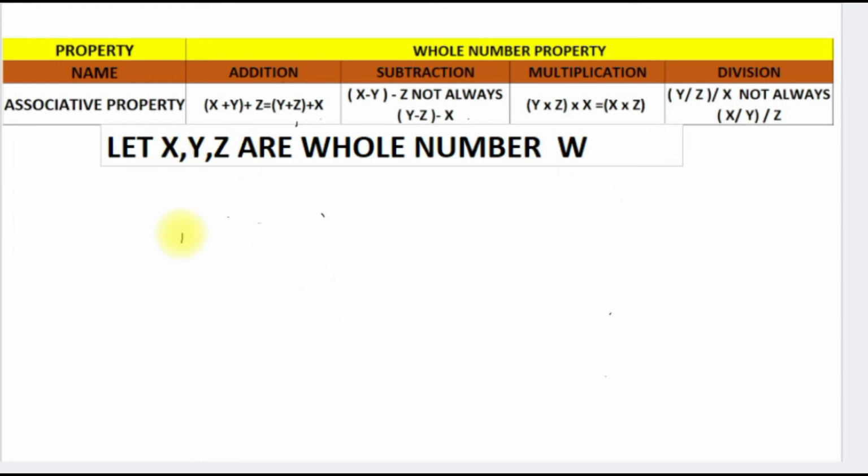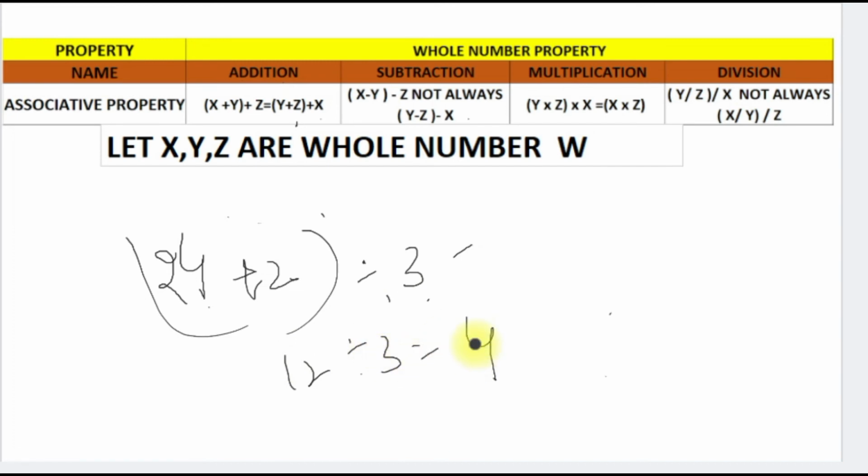The associative property says if we divide 24 by 2 and then divide the answer by 3, what do we get? 24 divided by 2 is 12, then divided by 3, we get 4, right? If we change the grouping, if we divide 3 by 2 and then divide 24 by that, the answer will not be the same. So the associative property doesn't work with division. It only works with addition and multiplication, right?